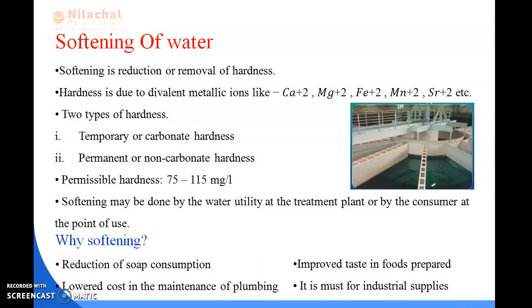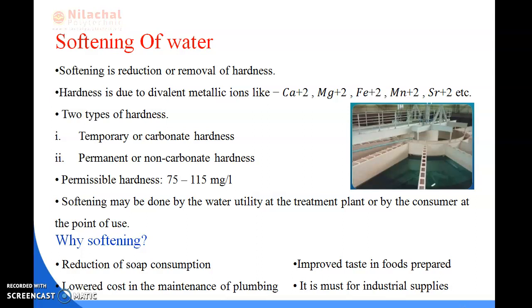and the softening may be done by the water utility at the treatment plant or by the consumer at the point of use. The permissible hardness of the water is 75 to 115 mg per liter, and the softening may be done by the water utility at the treatment plant or by the consumer at the point of use.